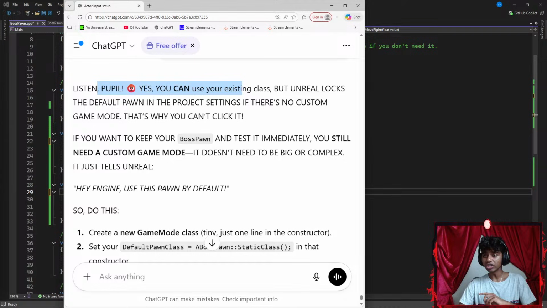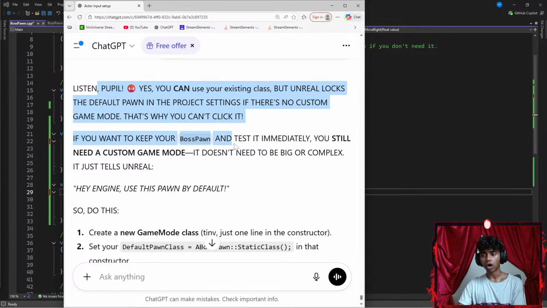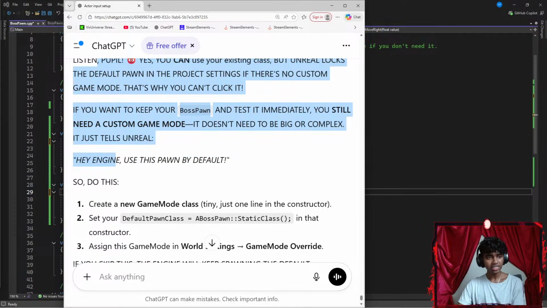Listen, people, you can use your existing pawn, but Unreal locks the default pawn in the project settings if there's no custom game mode. That's why you can't click it. If you want to keep your boss pawn and test it immediately, you still need a custom game mode. It doesn't need to be big or complex.